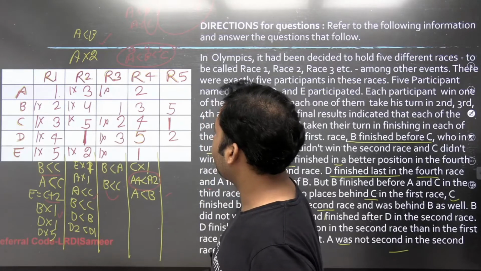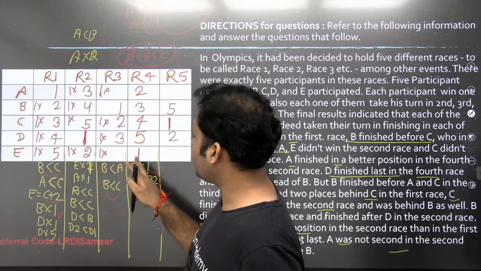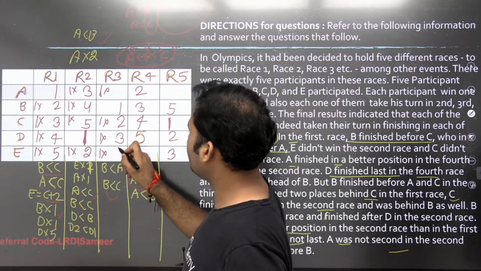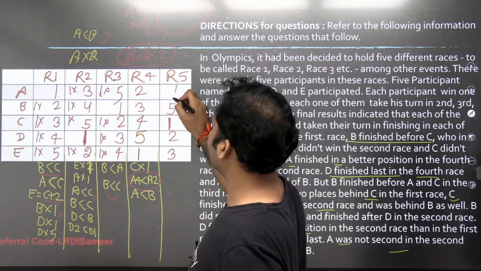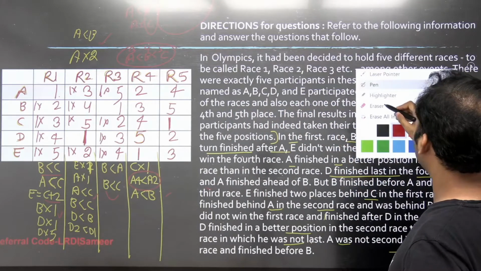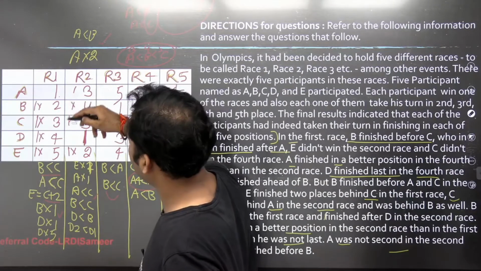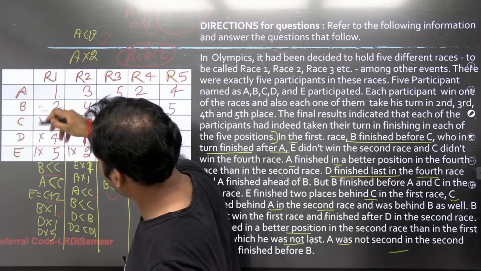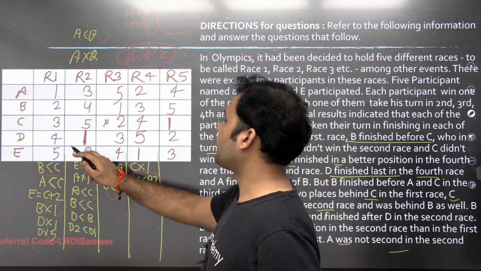Okay, now let's use more information here. 1 is already here, 2 is here, 5 is here, 3 cannot come here, so 3 will come here. So the only option left here is 4. Now 1, 2, 3, 4, so this will be 5. 1, 2, 3, 5, this will be 4. Now you see that we have assigned all the ranks and everyone is getting an individual rank. So let's remove this information so that you can have a complete table. Okay, so that's it. This is our complete rank table and the set is solved.